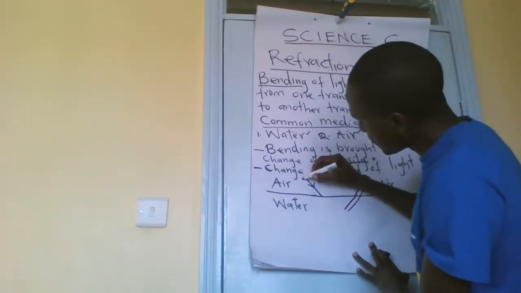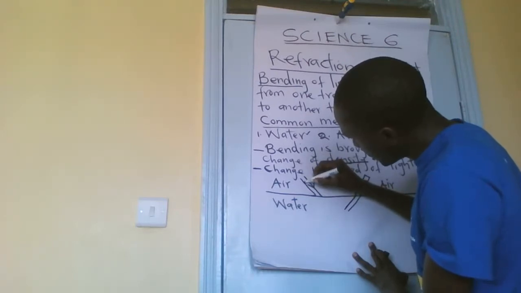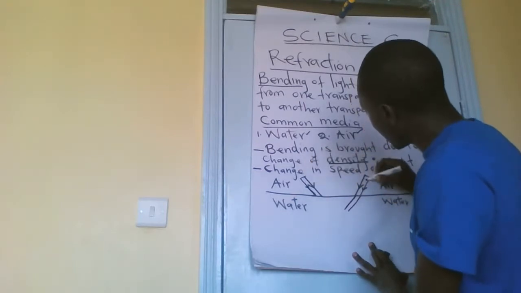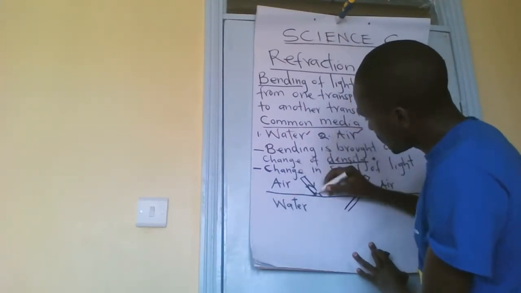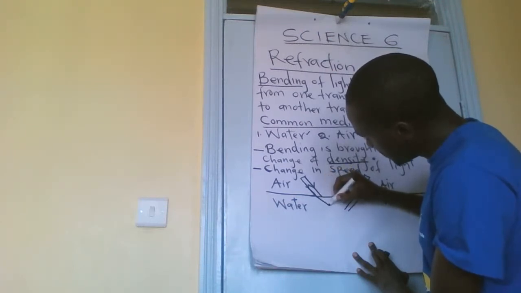The same as this one. Let me make it bigger so that it is conspicuous. Let's say that's one ray of light. So it's moving this way. When it reaches this point, the speed reduces.